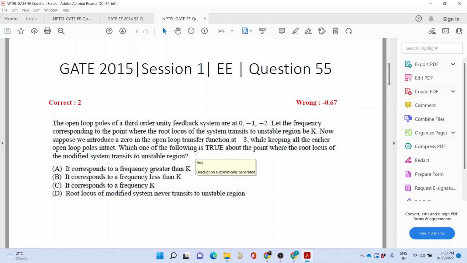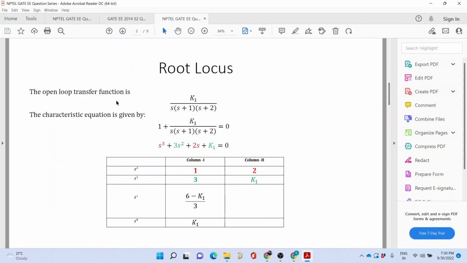Having said that, let us go to a formal way of solving. Let us first see how the root locus would look when there are only these three poles. If there are three poles at s equal to 0, s equal to -1 and s equal to -2, then the open loop transfer function would be k1 divided by s(s plus 1)(s plus 2). This k1 is a variable gain, and I am trying to find the root locus, the locus of the closed loop poles, as k1 varies from 0 to infinity.